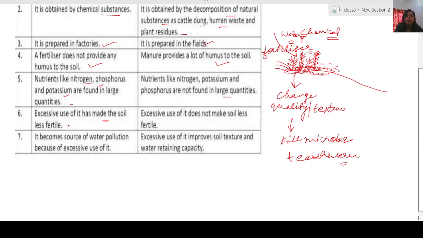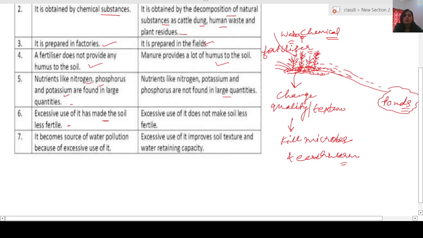Then water will flow along with the fertilizer and it can collect in nearby ponds or any water body. So this water which is coming will collect in the nearby water body. It can be a pond or anything else.